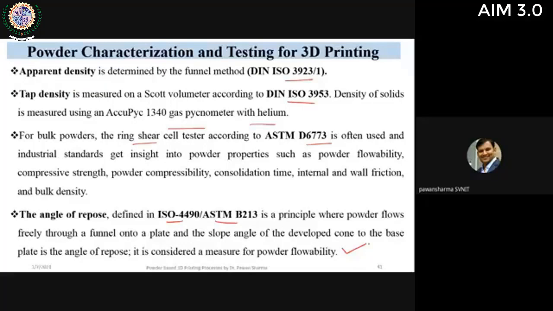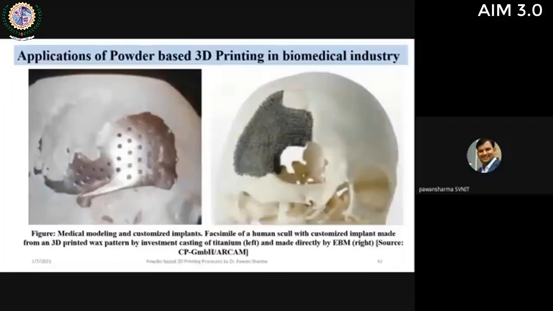We need to characterize our powder first, or we should procure powder which has already been tested for the 3D printing techniques that I have already discussed. And if it has not been characterized, these are the techniques that you may use for characterization of such powders. Now, the applications of powder-based 3D printing techniques in the biomedical industry.